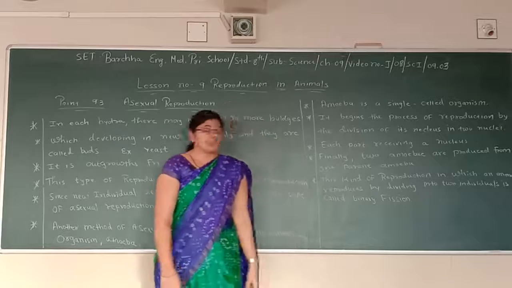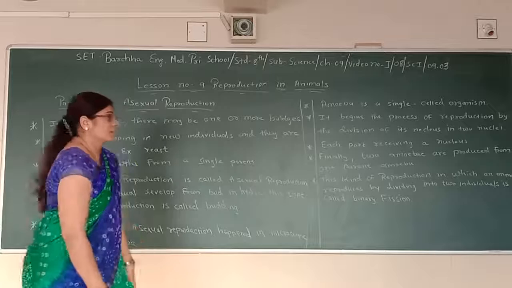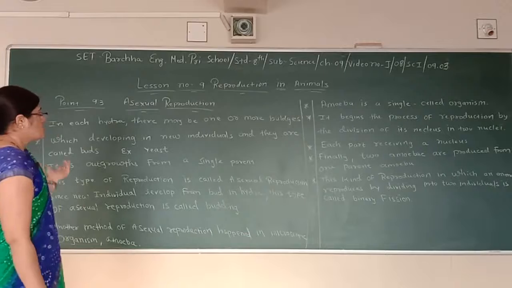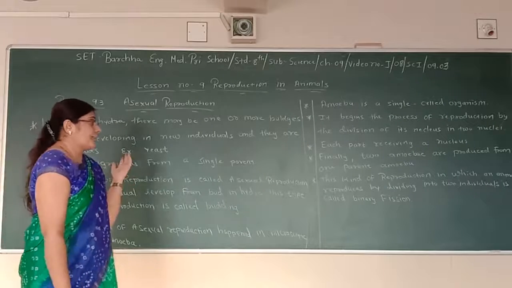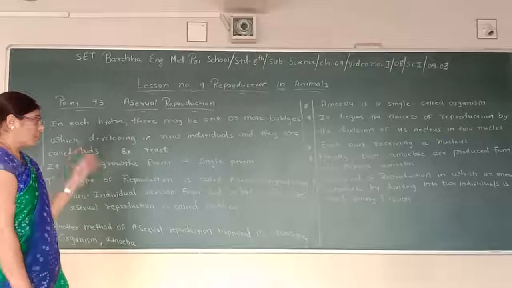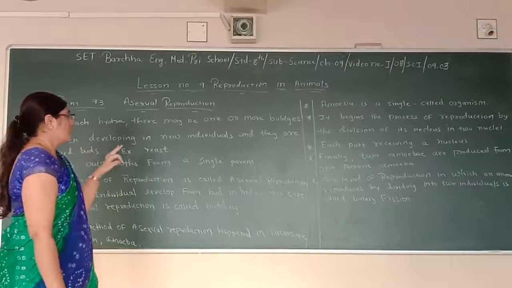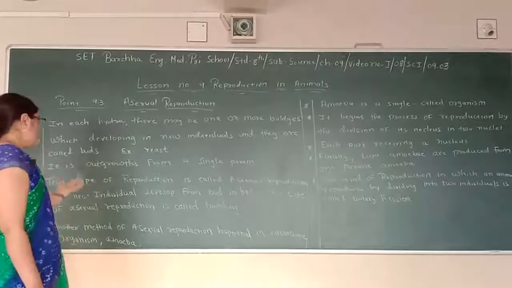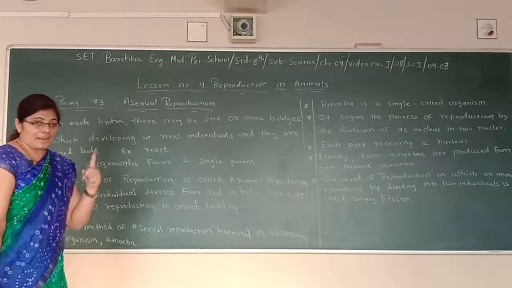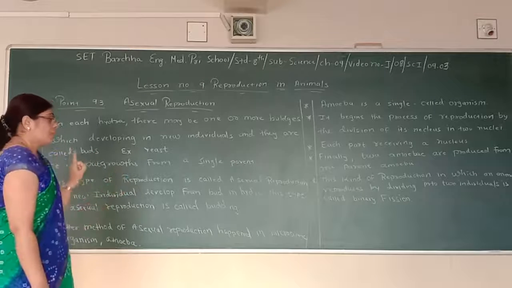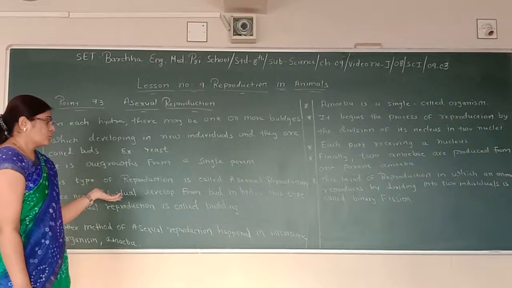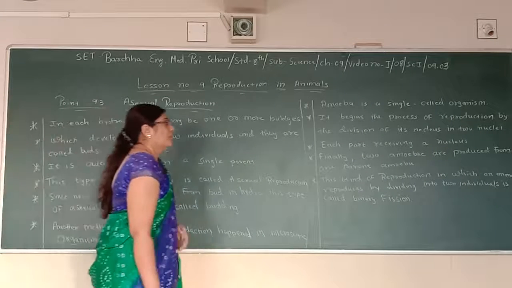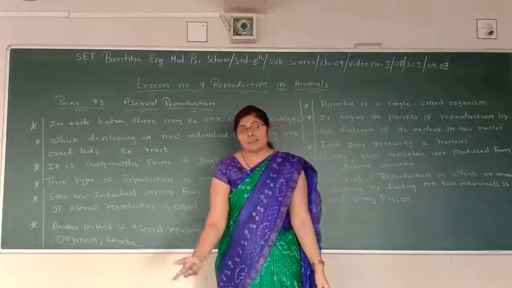So what do you learn from this point? You have learned from this point that there is another mode of reproduction, that is asexual reproduction. In asexual reproduction, the best example is hydra, which develops a bulge, and in this bulge a new individual is produced, for example yeast, and it is outgrowth from a single parent. Only one parent is needed for reproduction. This type of reproduction is called asexual reproduction and also called budding. And another method of reproduction is in microscopic organisms and amoeba.